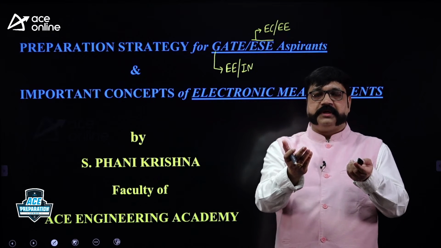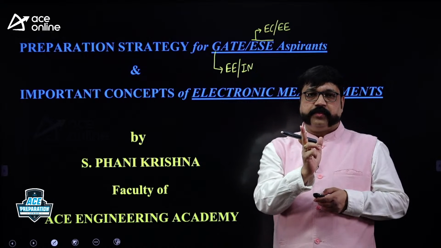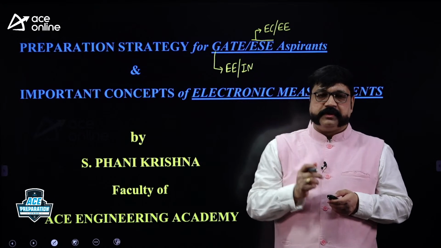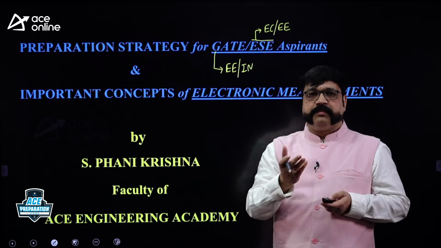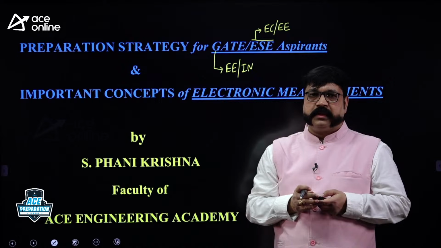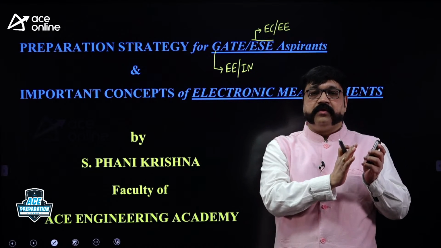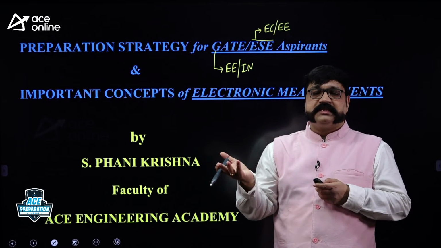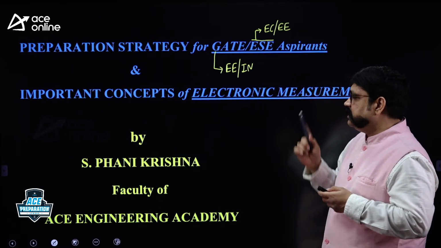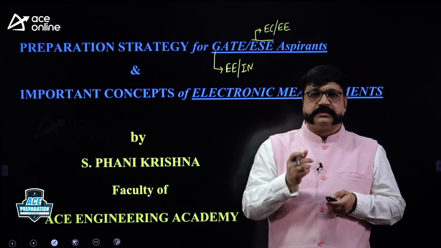In electrical measurements, you study those meters where electric current is translated into mechanical deflection of the pointer. And also bridges, resistance measurement, power and energy measurement, and errors in electrical measurements. So electrical measurements is a study of electromechanical instruments. In the same manner, electronic measurements is a study of electronic instruments, electronic meters.